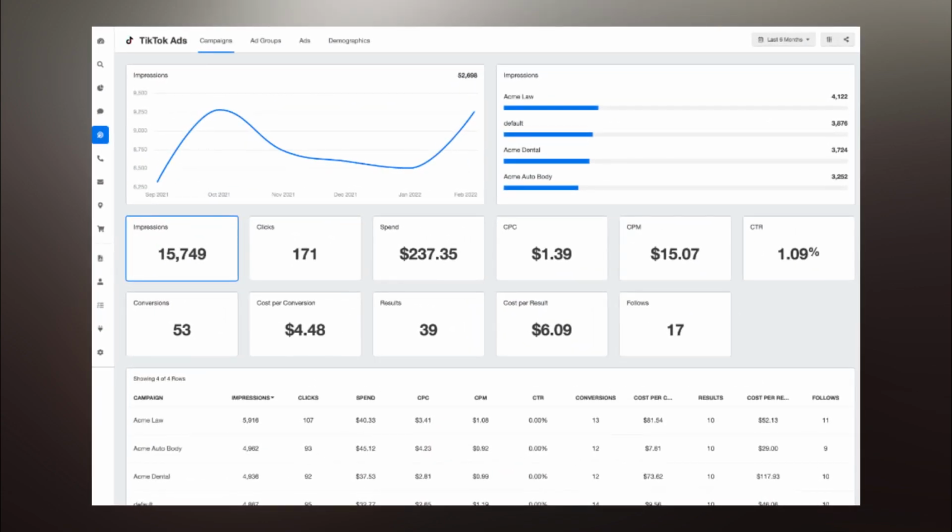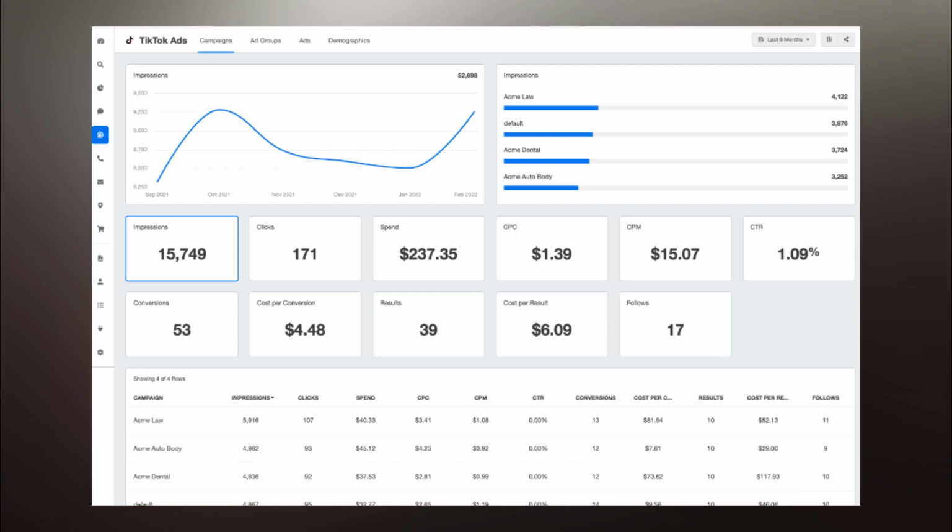Business accounts come with additional features such as access to TikTok Ads Manager, which allows businesses to create and run advertising campaigns on the platform. Business accounts also provide access to analytics and insights, which can help businesses track the performance of their content and